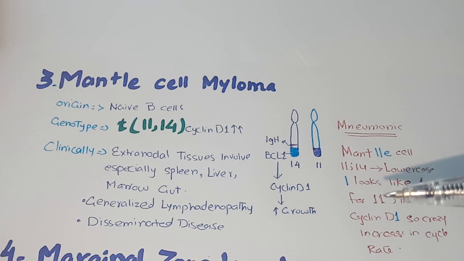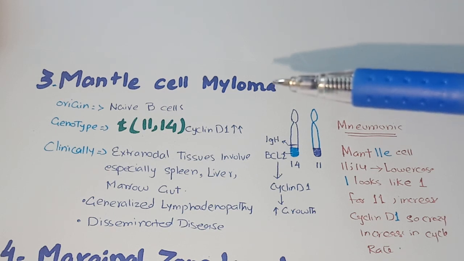When this mutation occurs, it causes increased expression of cyclin D1, and cyclin D1 promotes the growth of cells, and as there are lymphocytes, the cyclin D gene increases the growth of lymphocytes.